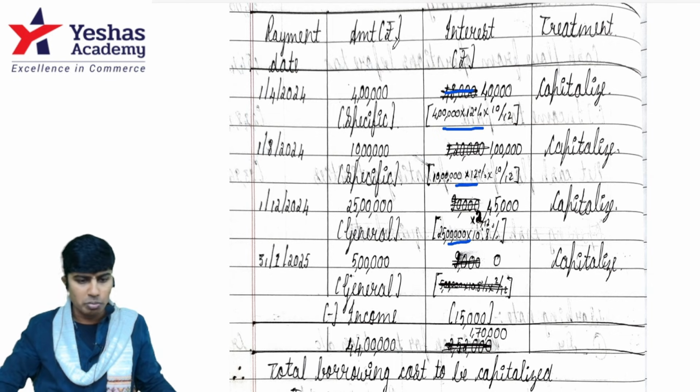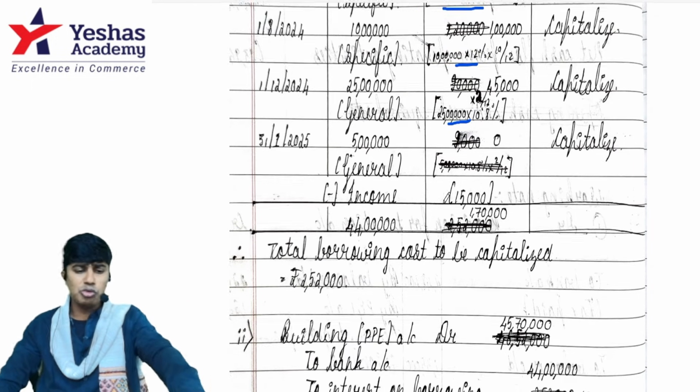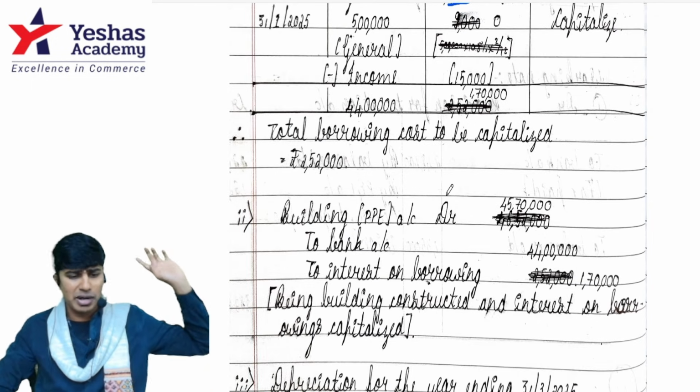Very nice. Amount in rupees. Okay, good. You have written specific and general. You deducted that income earned. I'm not questioning the answer. The answer part you can check there.